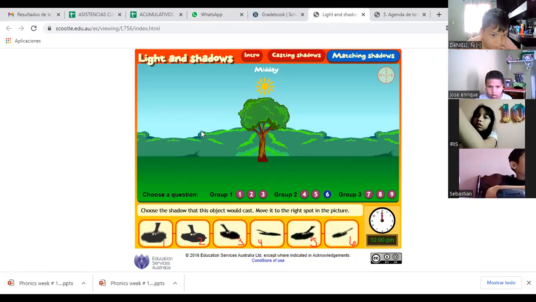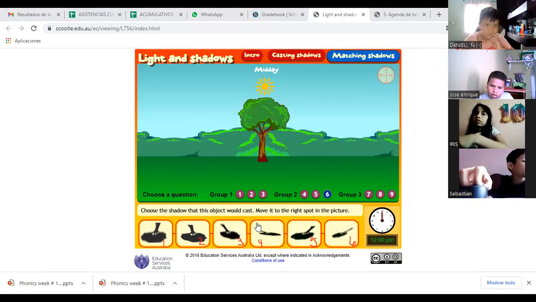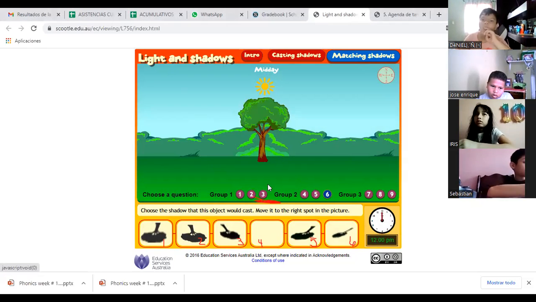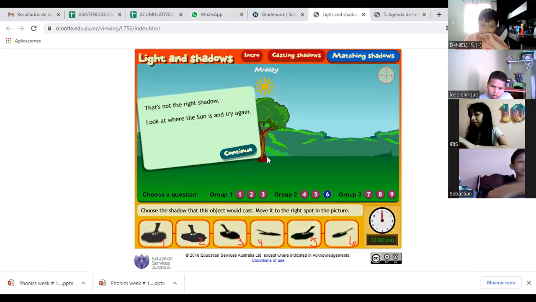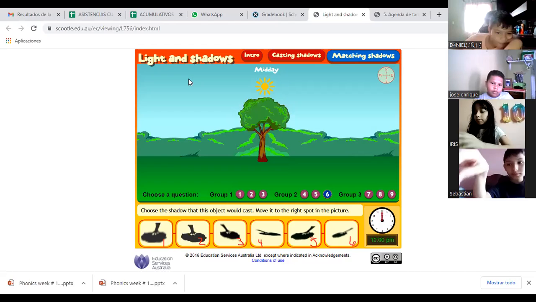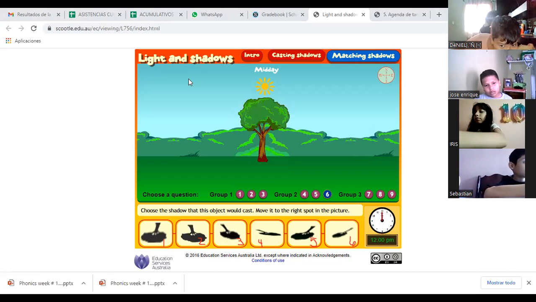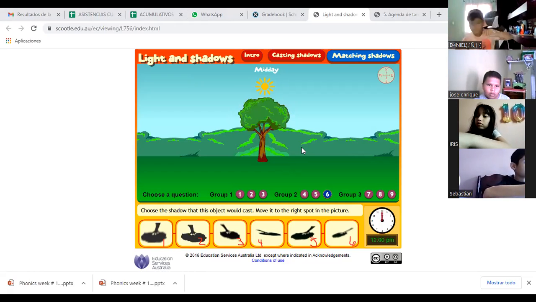Midday. What's the correct shadow? The 4. No. You saw where the sun is, right? That's not the right shadow. Look where the sun is. It's midday. At this time, the cast of the sun is the shortest. So which one?